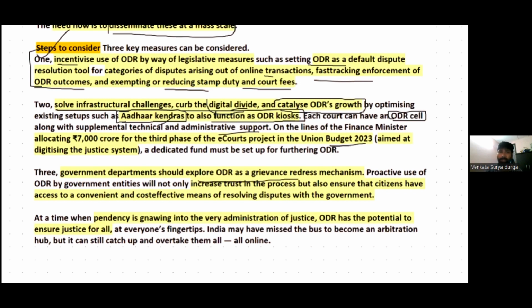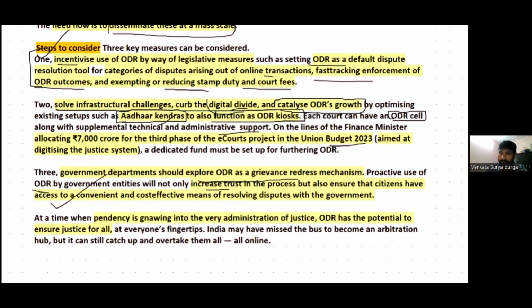This will help in proactive use of online dispute resolution by government entities, and it will also increase trust in the process, and ensure that citizens have access to convenient and cost-effective means of resolving disputes with the government, right?